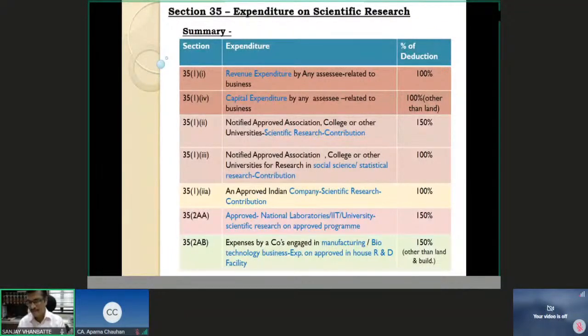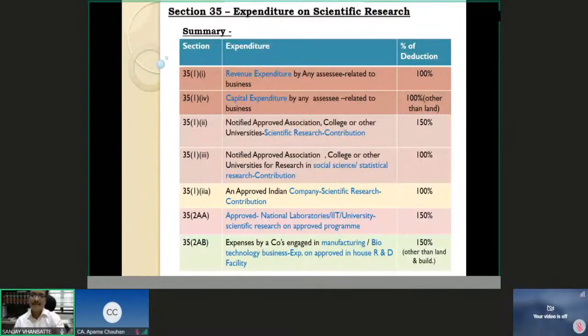So I hope this will be of some help to you, to the way you should remember in the examination, because MCQs mostly are asked testing your in-depth knowledge about this distinction between 100% and weighted deduction of 150%. So the nuances, small details have to be understood by you from the examination point of view. They should be properly registered with you. Particularly in the examinations, in a hurry, because of the tension or whatever, you get a lot of confusion, and that needs to be removed, and you should be very crystal clear about the deductions that are available.